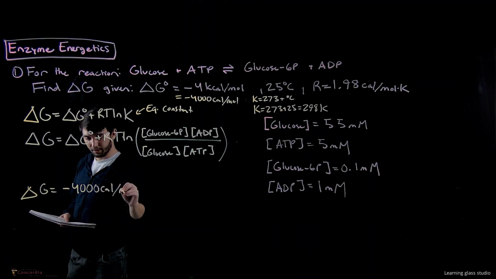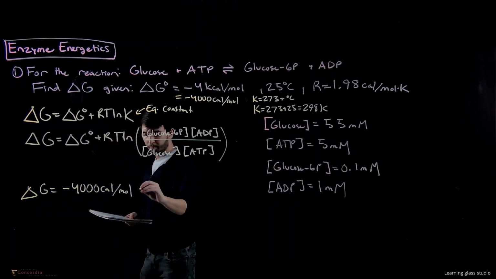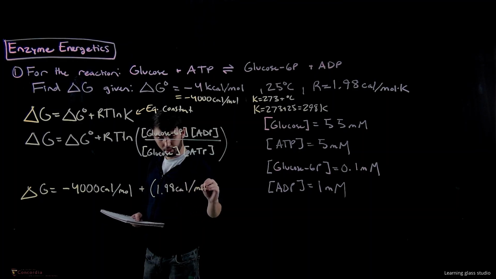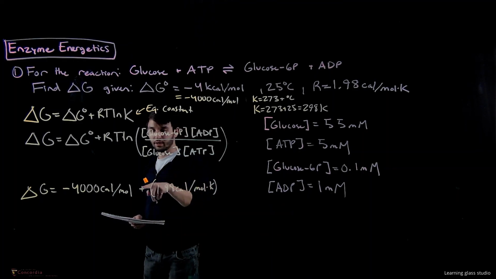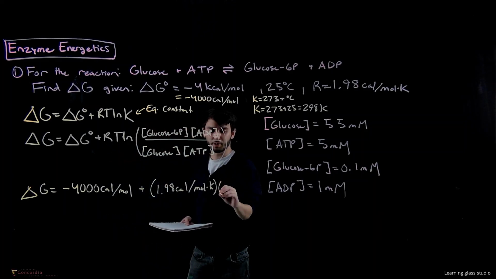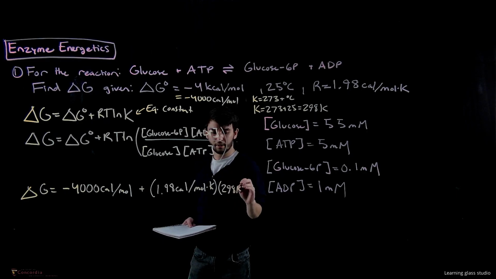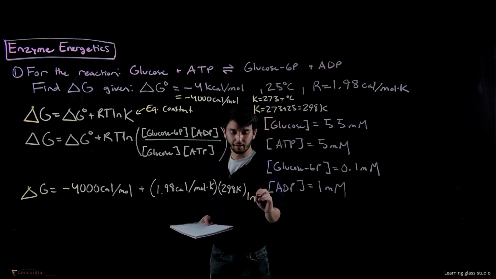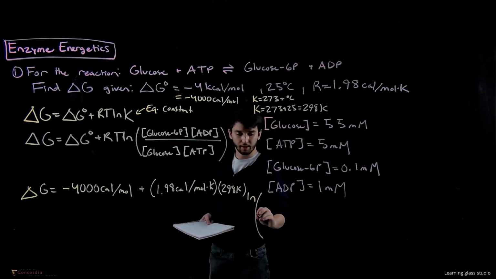Remember to keep all your units, plus 1.98 cal per mole Kelvin. So this is our R, and then we multiply this by our temperature, 298 Kelvin, times the ln of this expression, okay?